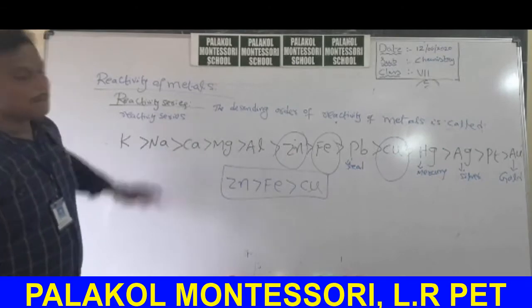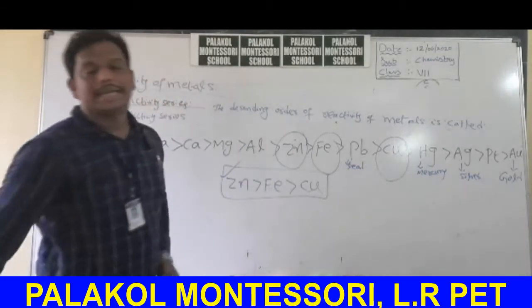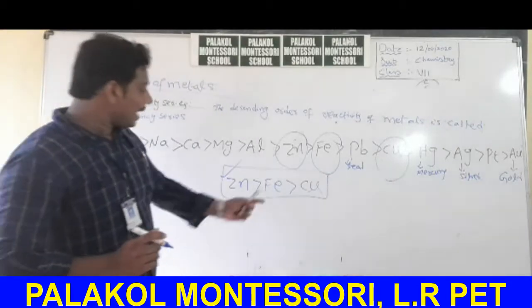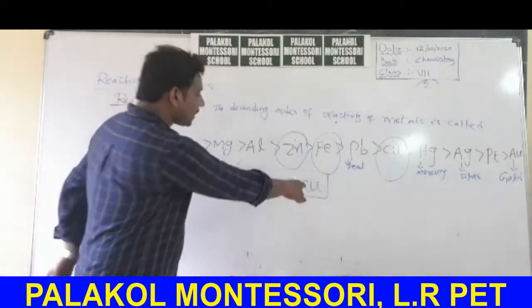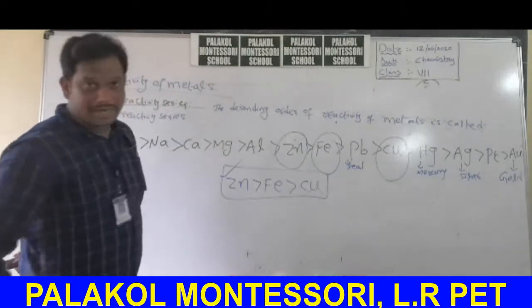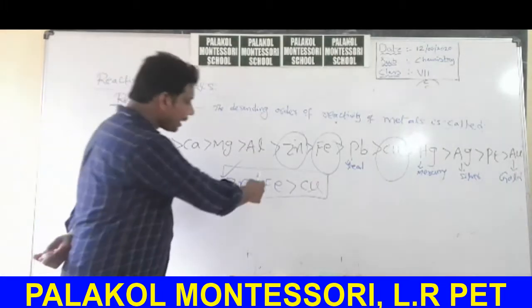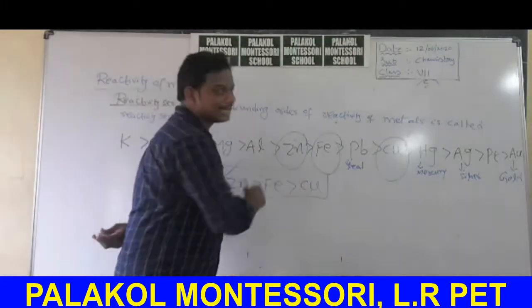No need to learn by heart the whole order. You just learn this particular order by heart. Zinc is highly reactive than iron. Iron is highly reactive than copper. Copper is less reactive than iron and zinc. This is about reactivity of metal. That means zinc is highly active, hyperreactive student, zinc. Iron, moderate student. Copper, less reactive student.